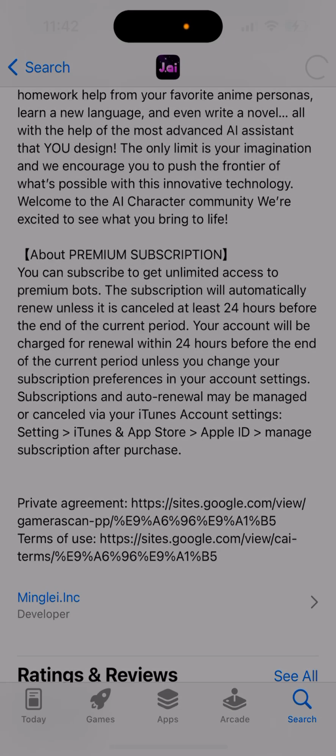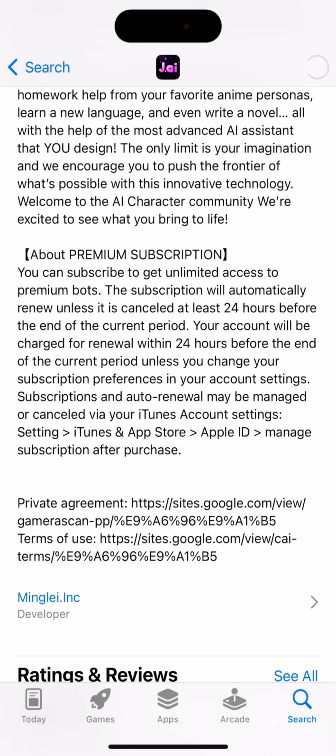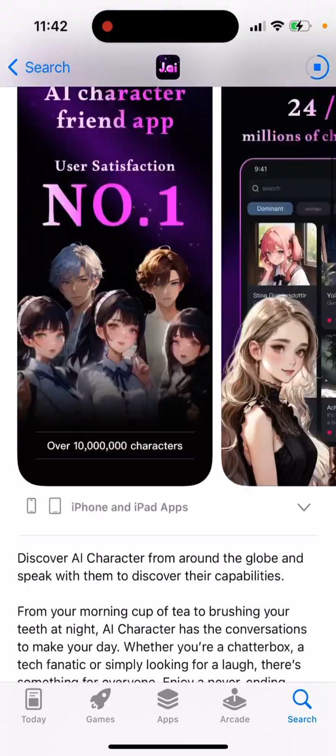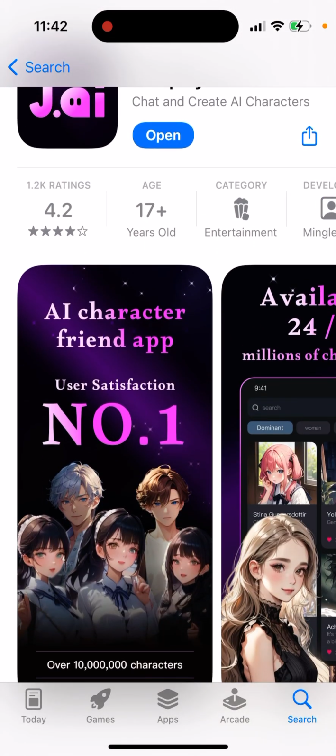And yeah, let's just install it. I haven't seen this app yet in the really top charts. So yeah, let's just check it out.